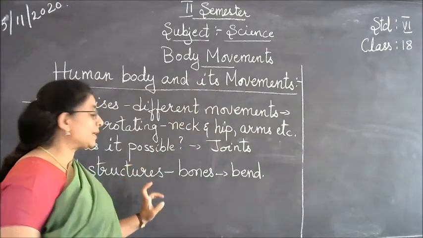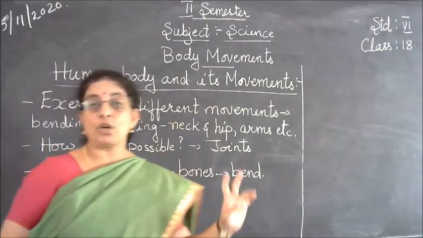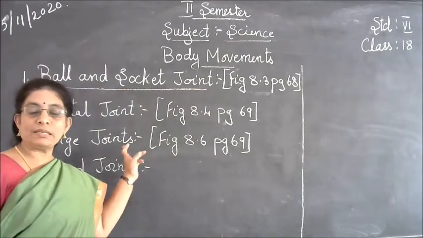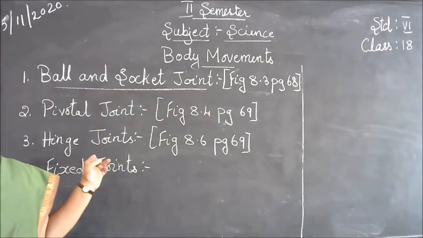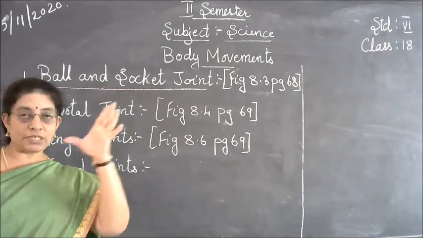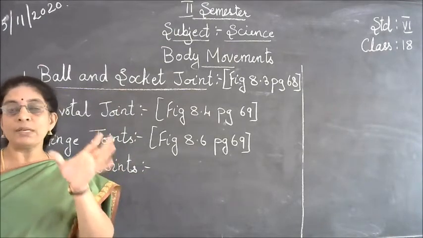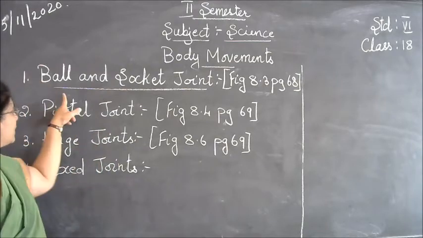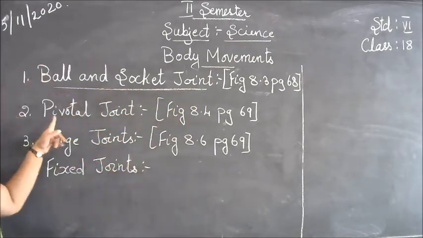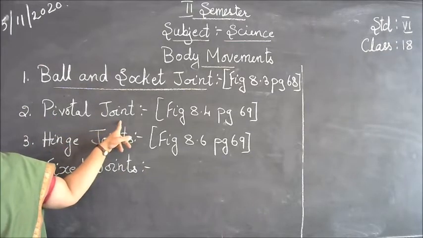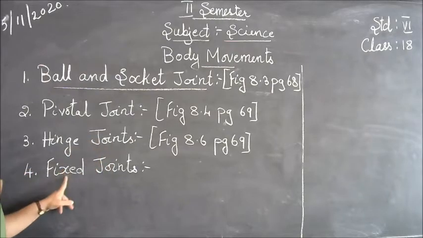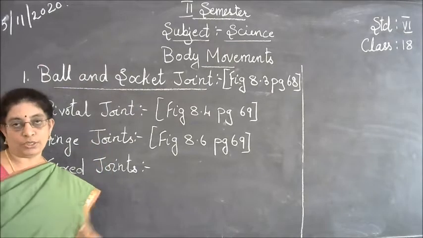Now we'll see what the different types of joints are. Yes children, now we'll see the different types of joints in our body, the main joints which keep our body in a proper shape. Okay, the first one is called the ball and socket joint, the second is the pivotal joint, the third is the hinge joint, and the fourth is the fixed joint.